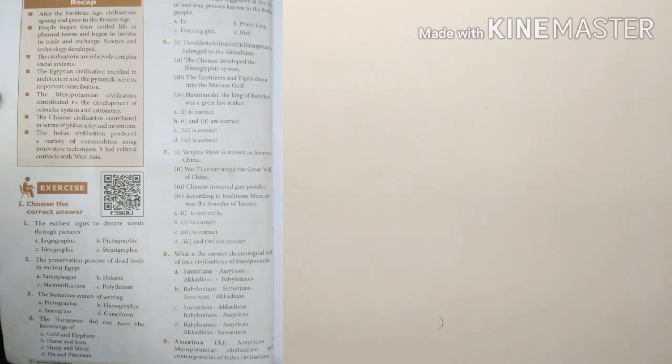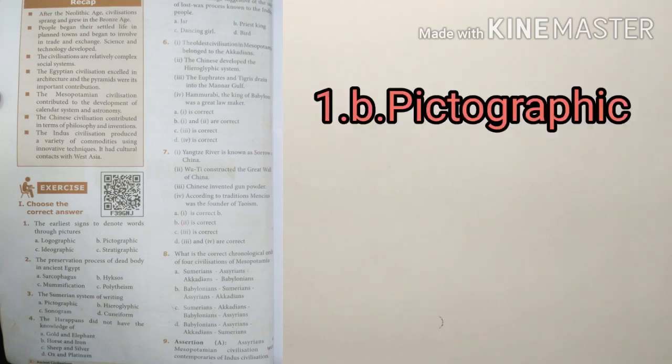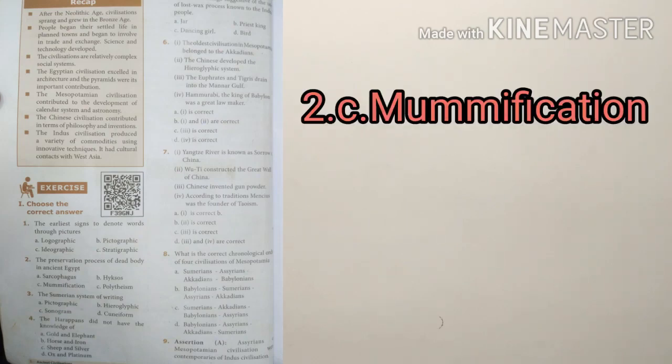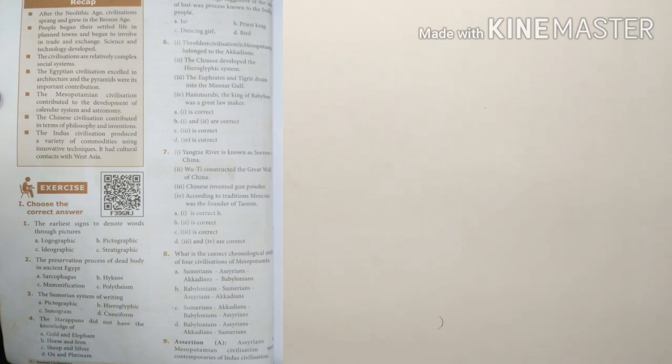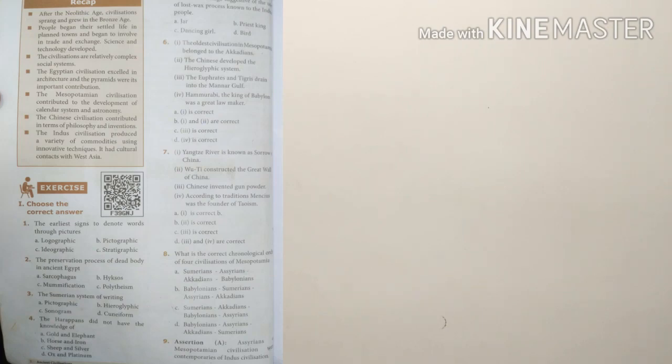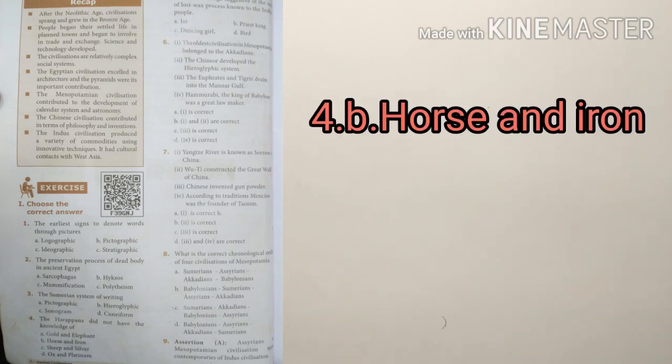Question number 1. The earliest signs to denote words through pictures. Answer B, pictographic. Question number 2. The preservation process of a dead body in ancient Egypt. Answer C, mummification. Question number 3. The Sumerian system of writing. Answer D, cuneiform. Question number 4. The Harappans did not have the knowledge of. Answer B, halls and iron.